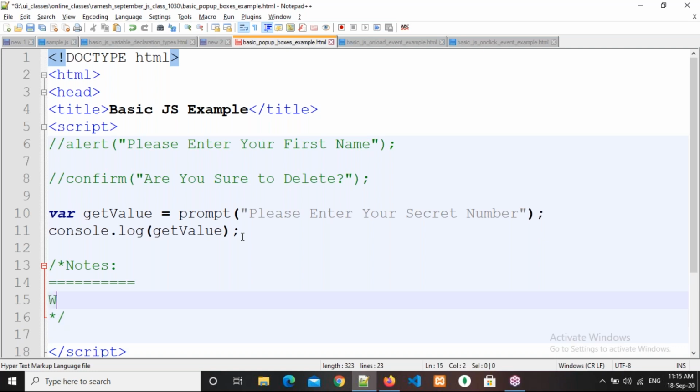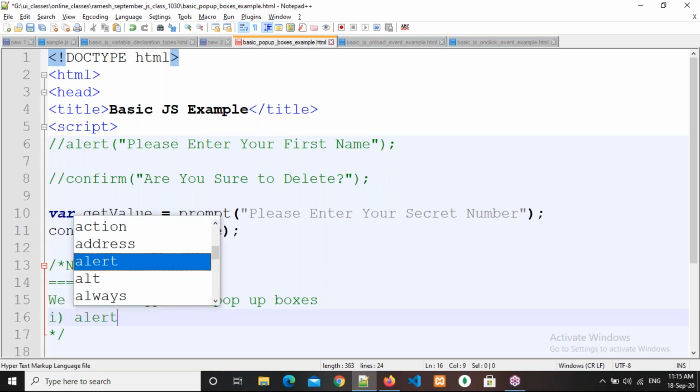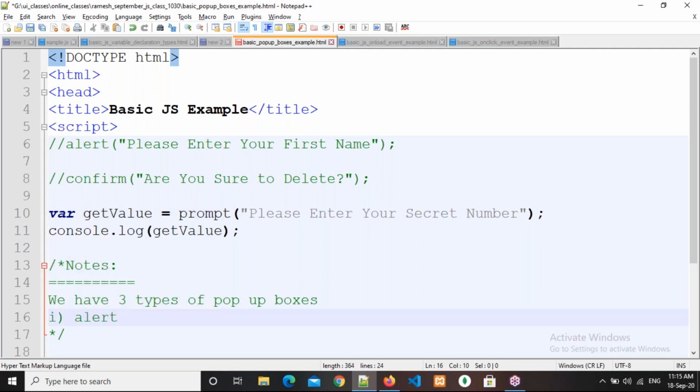Right. So we have three types of pop-up boxes. One, alert. Two, confirm. Three, prompt.